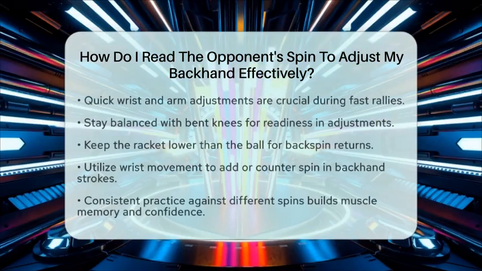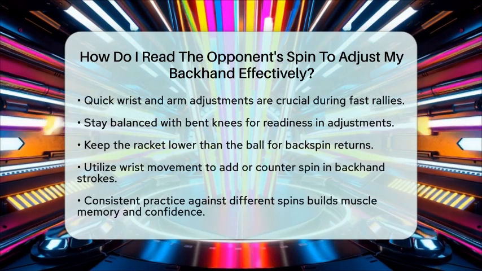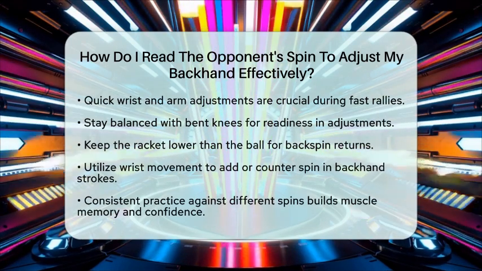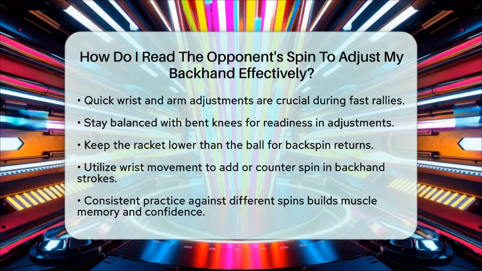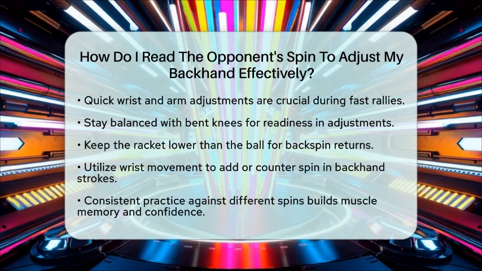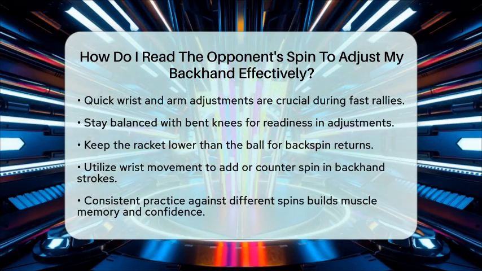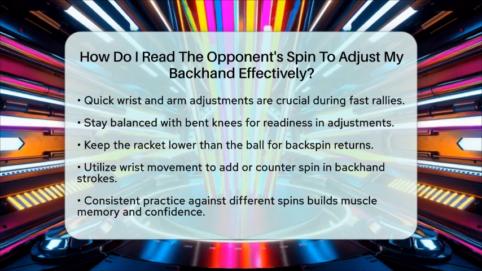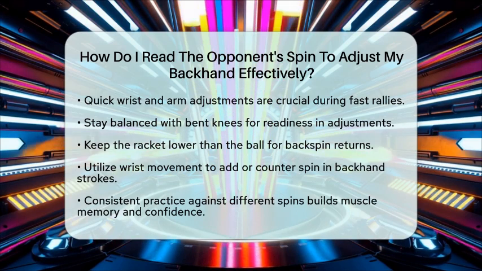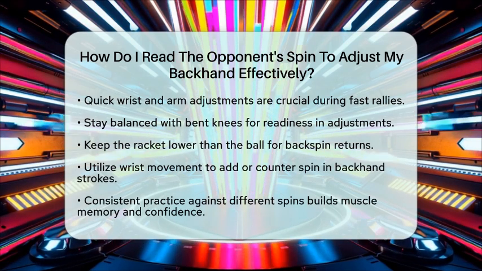Lastly, here are some practical tips for adjusting your backhand. Stay balanced and keep your knees bent to maintain readiness for quick adjustments. When preparing for backspin returns, keep your racket lower than the ball contact point. Use wrist movement to add or counter spin, especially in backhand topspin strokes. Practicing returns against different spins will help build muscle memory and confidence.